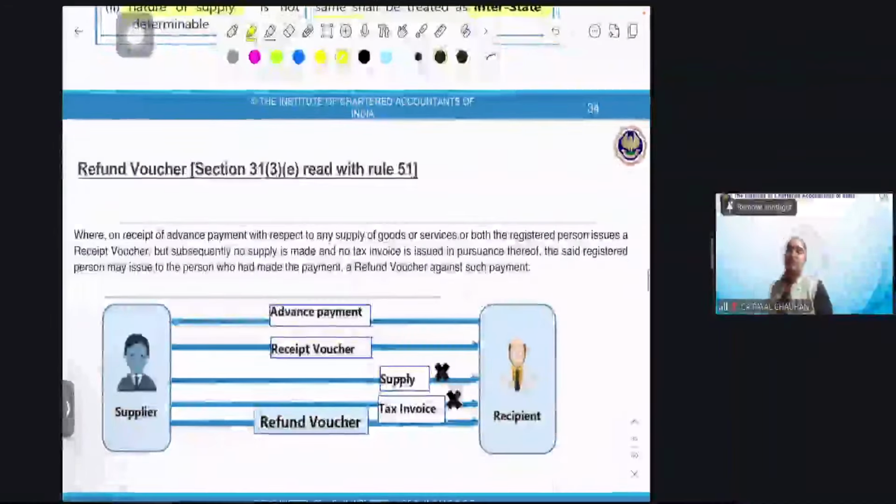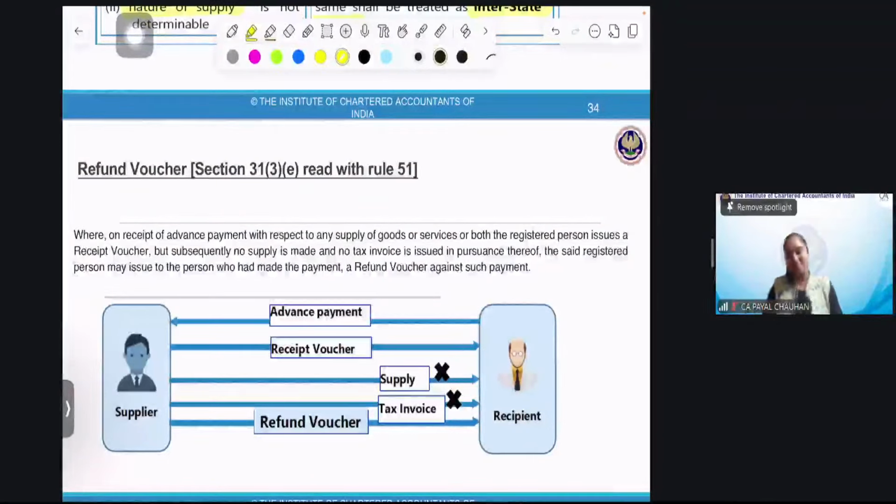Now, refund voucher. The point is, I've taken the advance from you people, but I did not issue the invoice, nor was the supply made from my part. Anyhow, our contract did not fructify. We did not complete it. In that case, I have to refund you your advance received. In that case, I'll issue a refund voucher. What will I issue? A refund voucher.